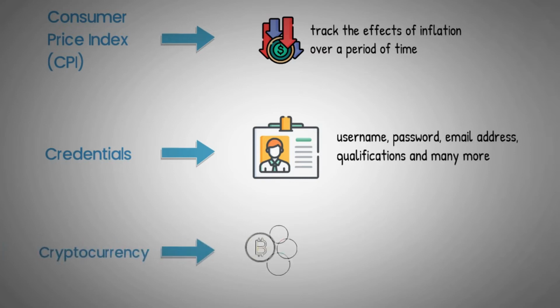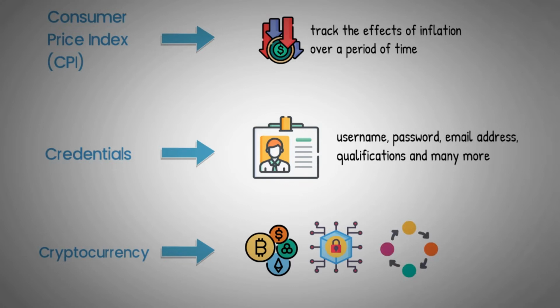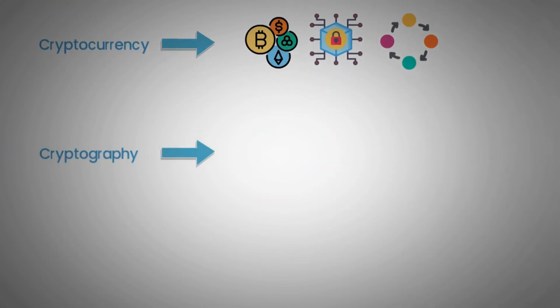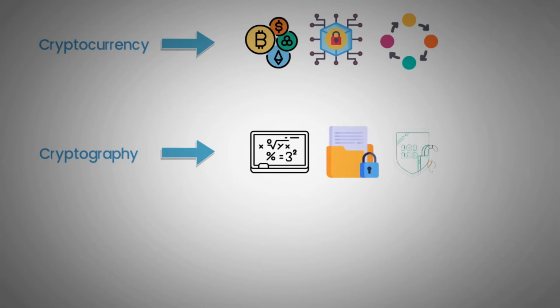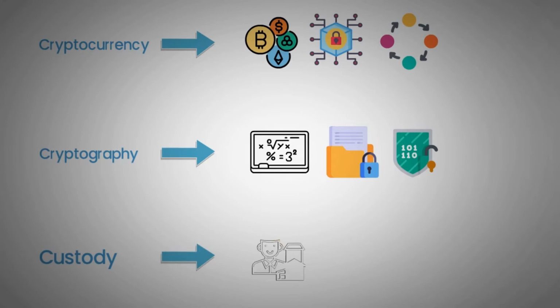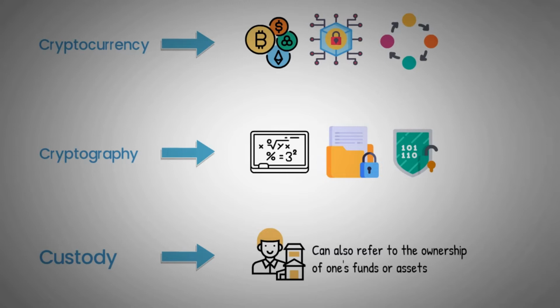Cryptocurrency. A digital currency that is secured by cryptography to work as a medium of exchange within a peer-to-peer or P2P economic system. Cryptography. The science of using mathematical theories and computation in order to encrypt and decrypt information. Custody. Refers to the holding of assets on behalf of a client. Can also refer to the ownership of one's funds or assets.